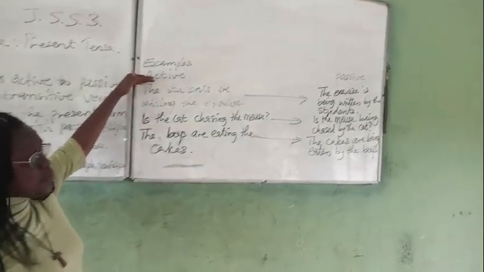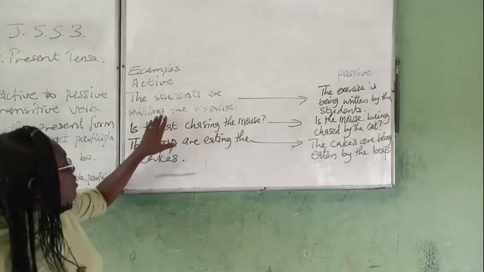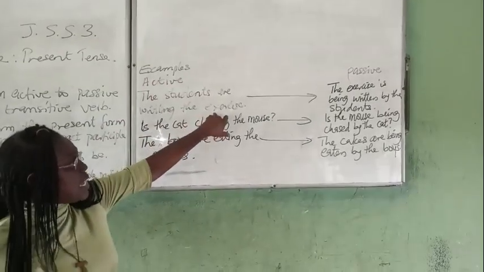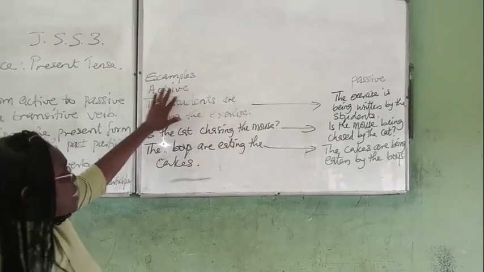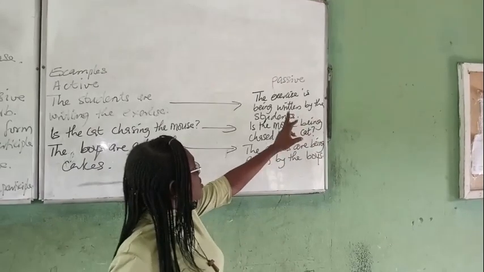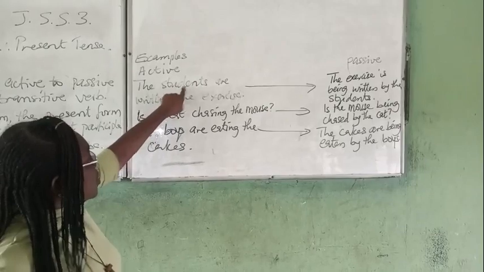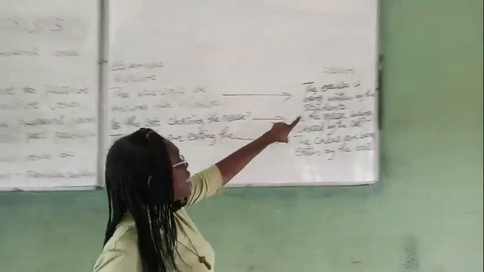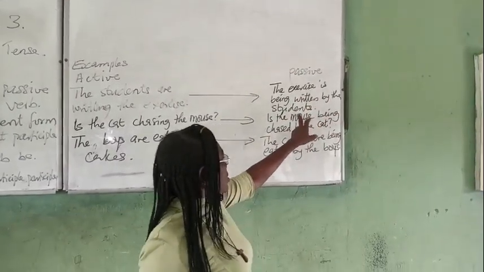You have the active form and the passive form. The active form: the students are writing the exercise. So the action of writing is on the exercise. Now, if we are interested in the exercise among those who are writing it, we will have: the exercise is being written by the students. Take note again, students here is the subject and it's in the plural form, but exercise is singular. That's why I now have the singular verb is. The exercise is being written by the students.